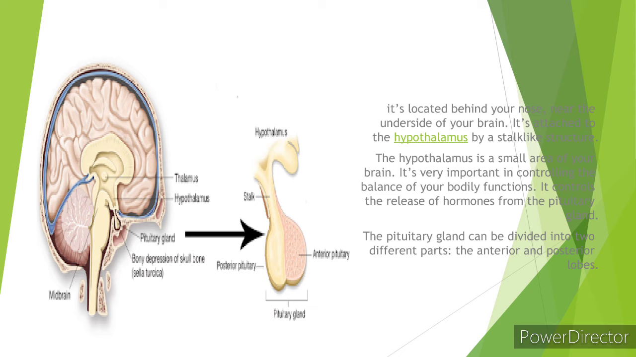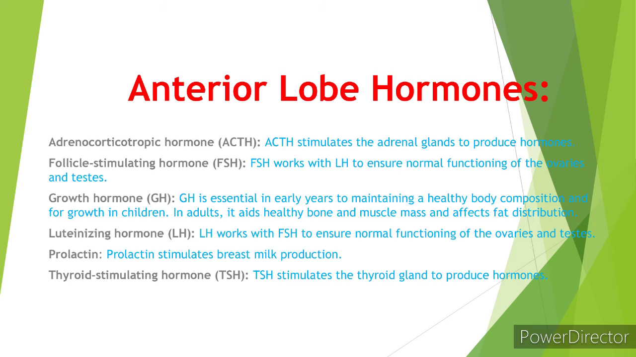The pituitary gland can be divided into two different parts. First is the anterior and the second is the posterior lobe. The anterior lobe secretes a number of hormones. First is ACTH, adrenocorticotropic hormone. ACTH's function is to stimulate the adrenal gland to produce hormones, and the FSH works with the luteinizing hormone to ensure normal functioning of the ovary and testes.